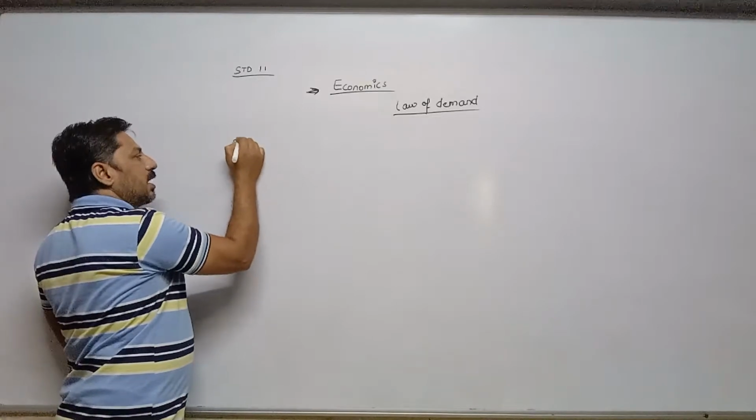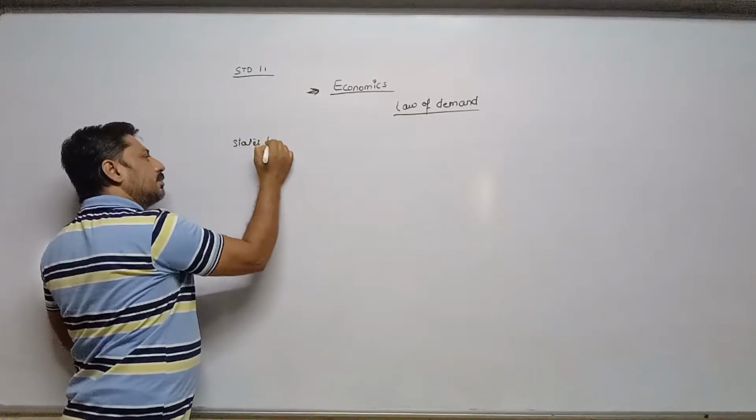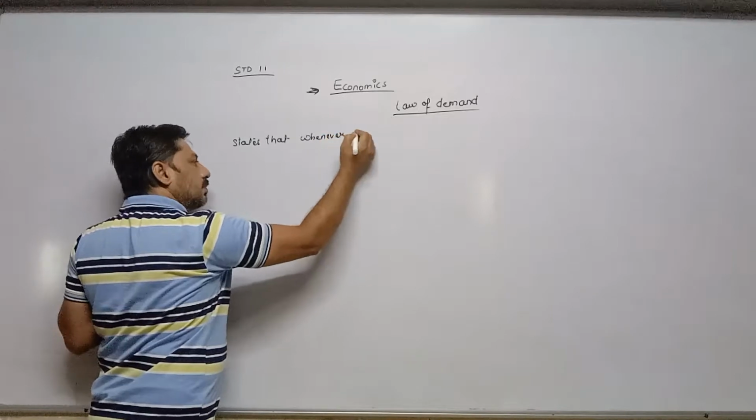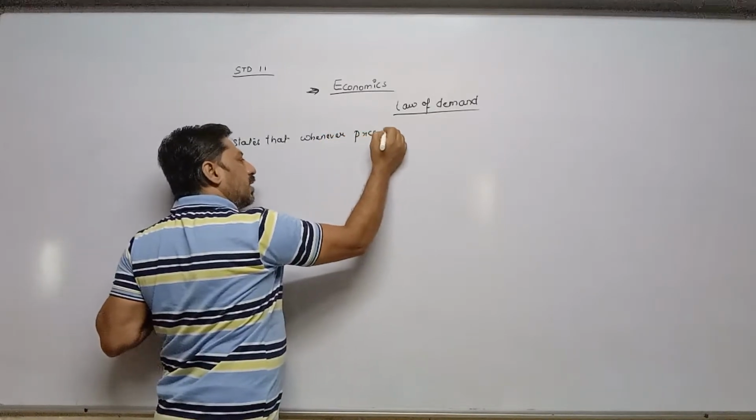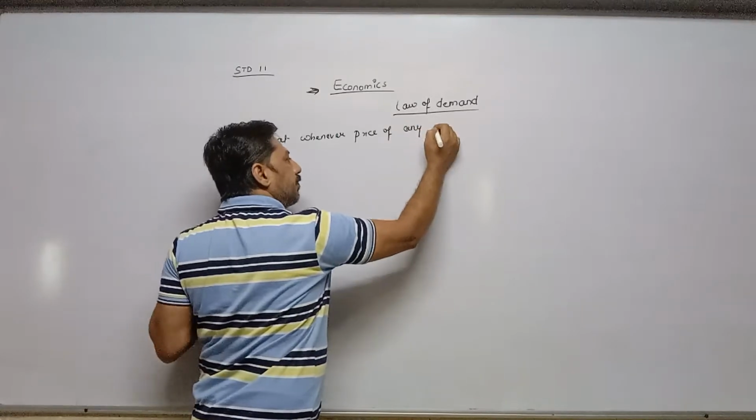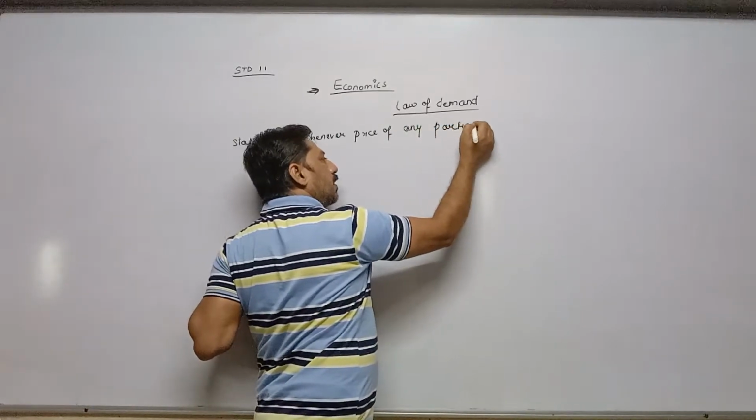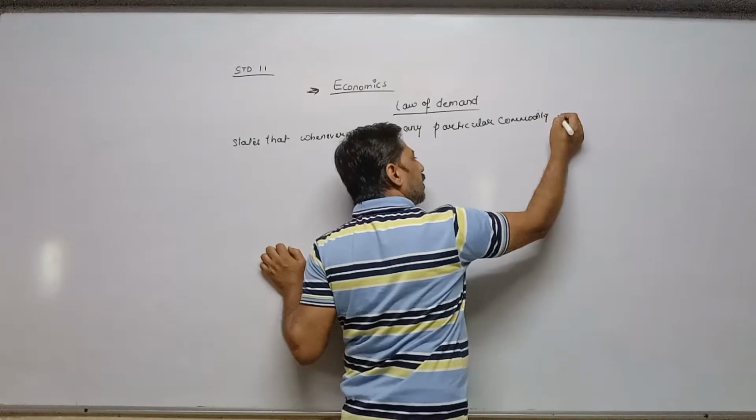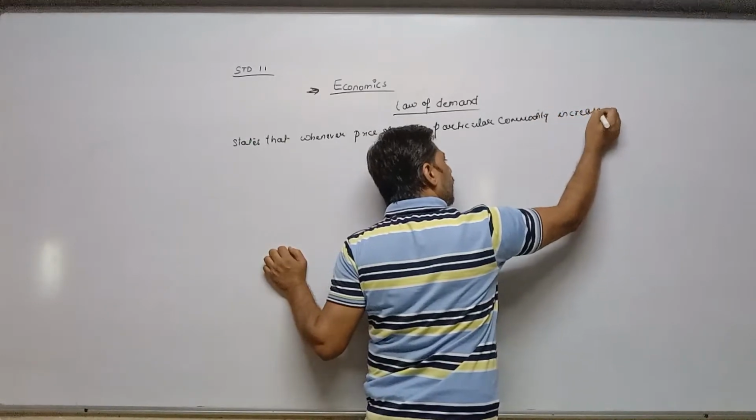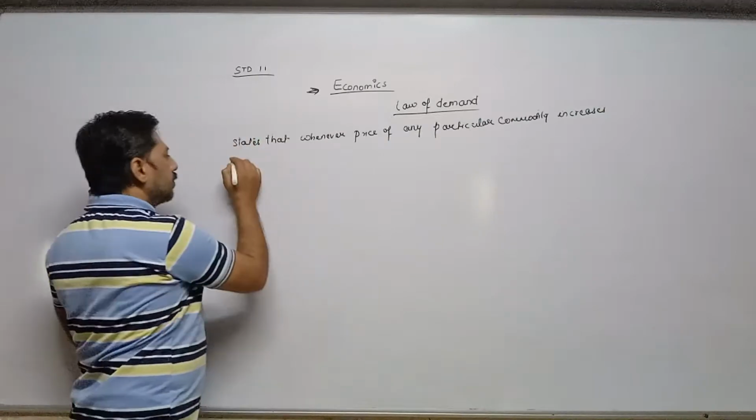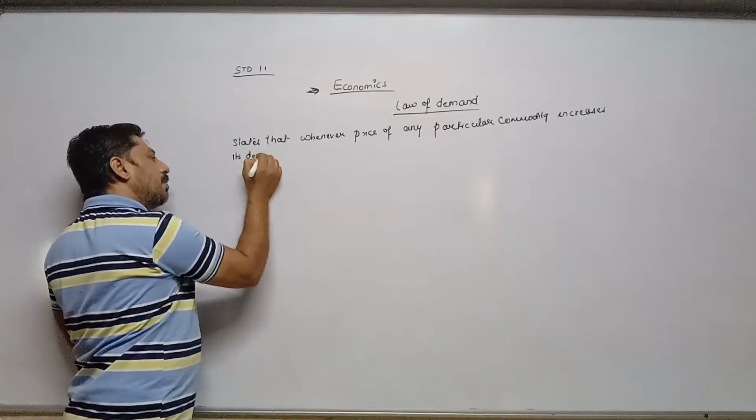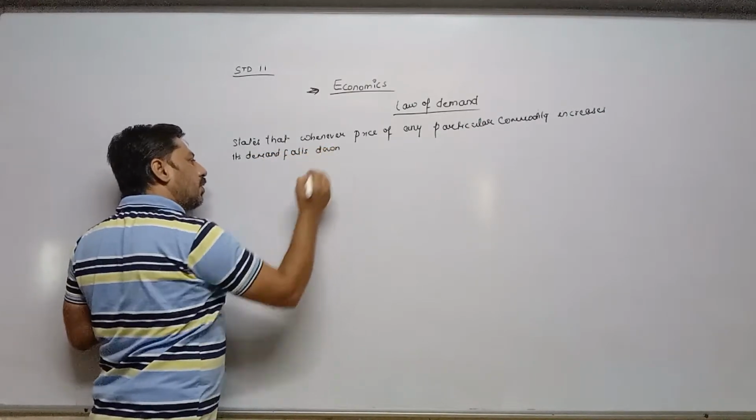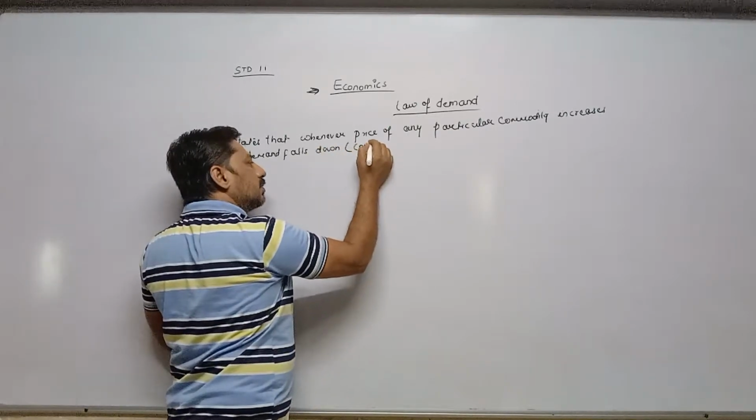Law of demand states that whenever the price of any particular commodity increases, its demand falls down, or within brackets I am writing contracts.